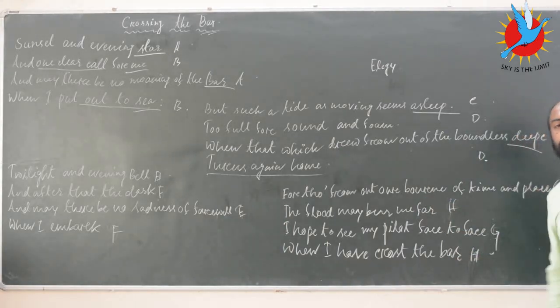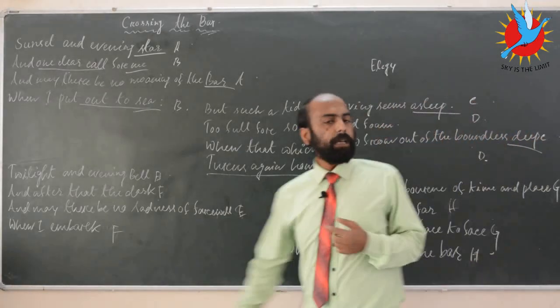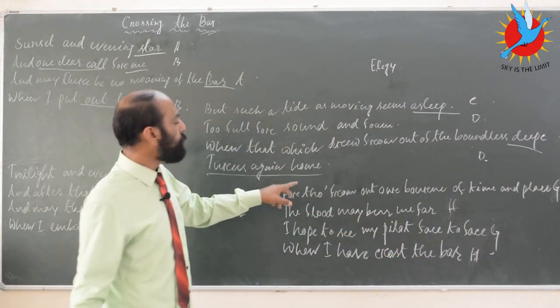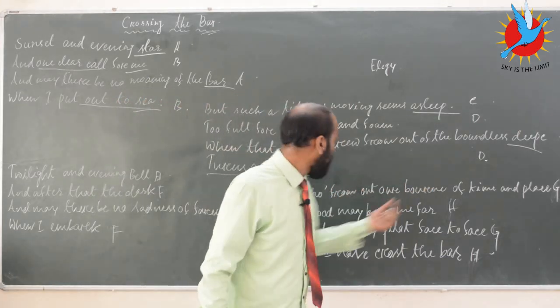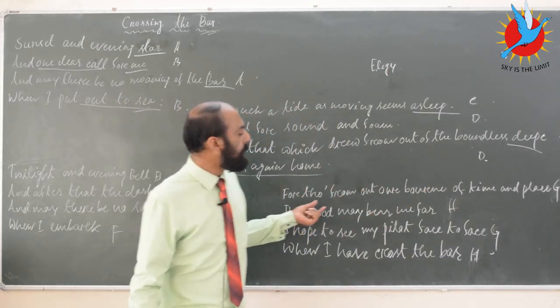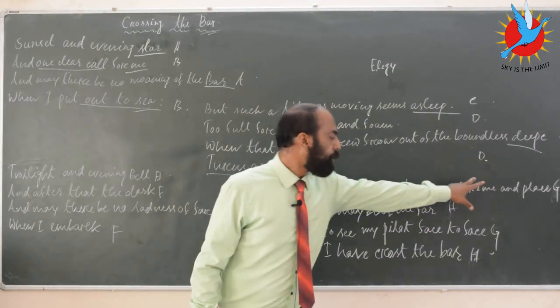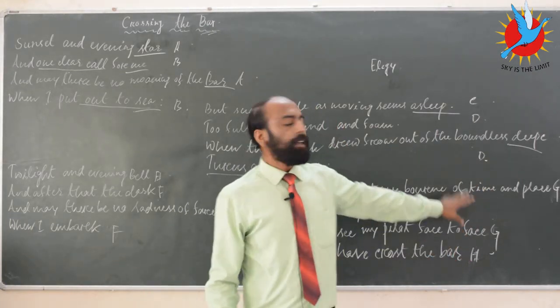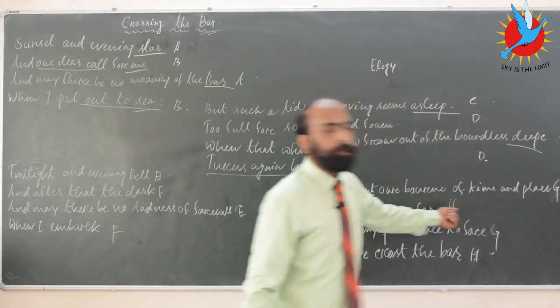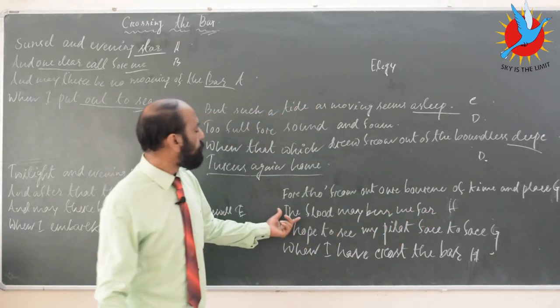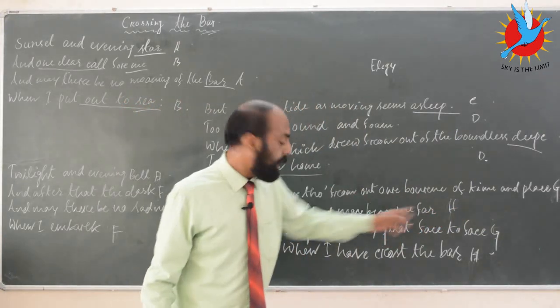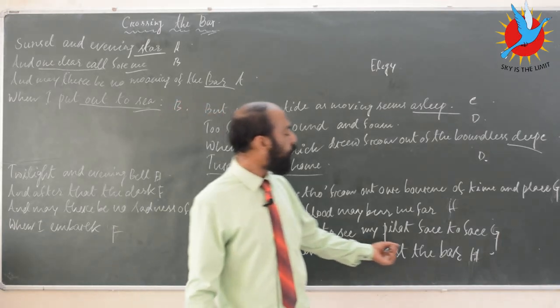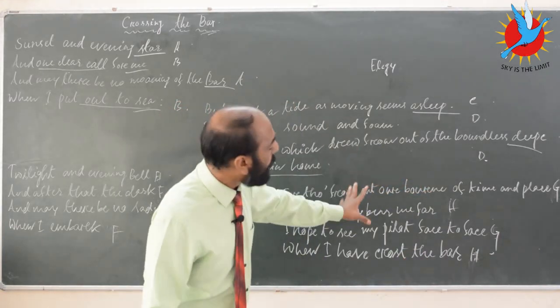So the final stanza, as far as the rhyming scheme is concerned, once again, from out our bourne of time and place, and the flood may bear me far. So place and face, we can mark them as G, and once again the flood may bear me far, and when I have crossed the bar, we can mark with H.